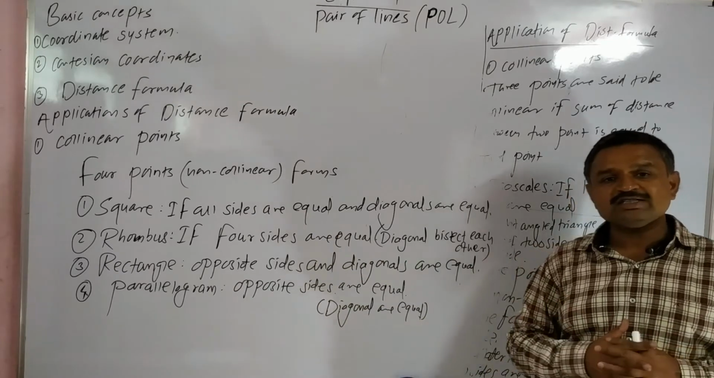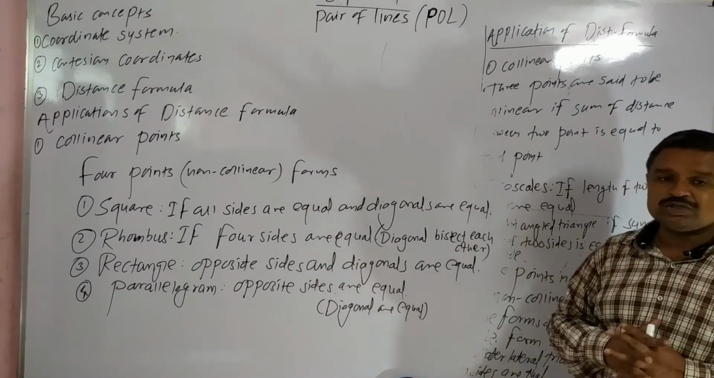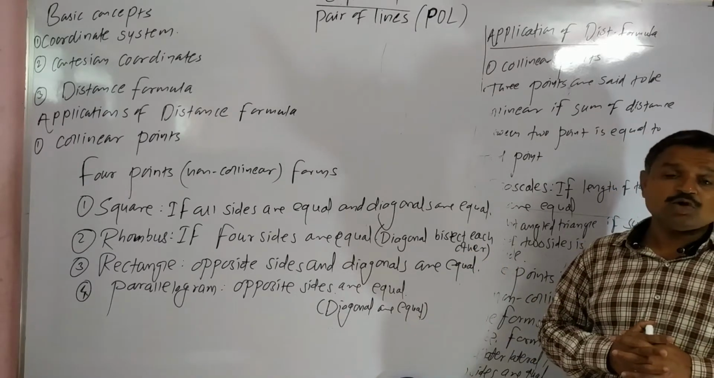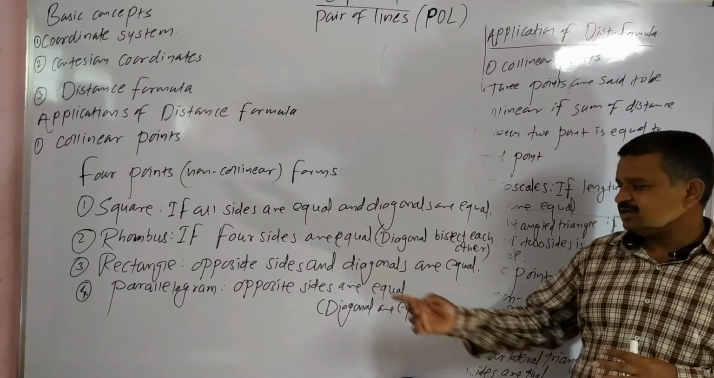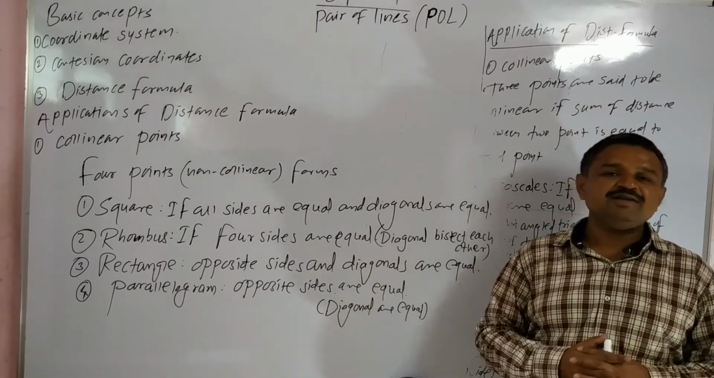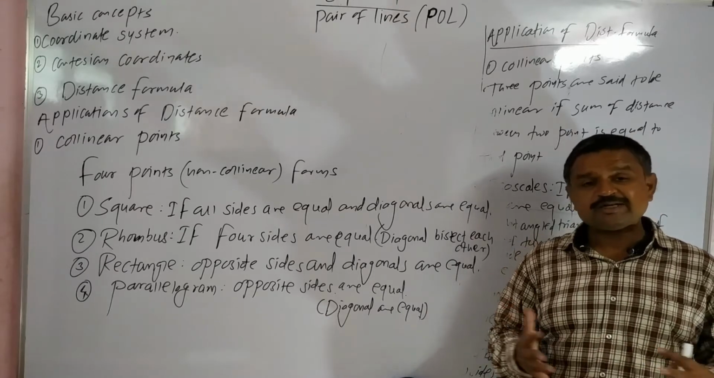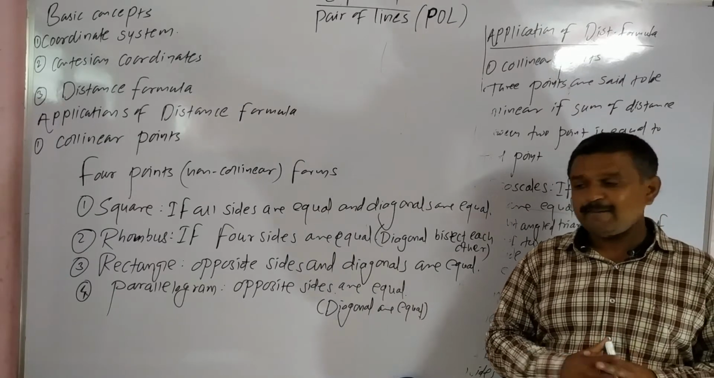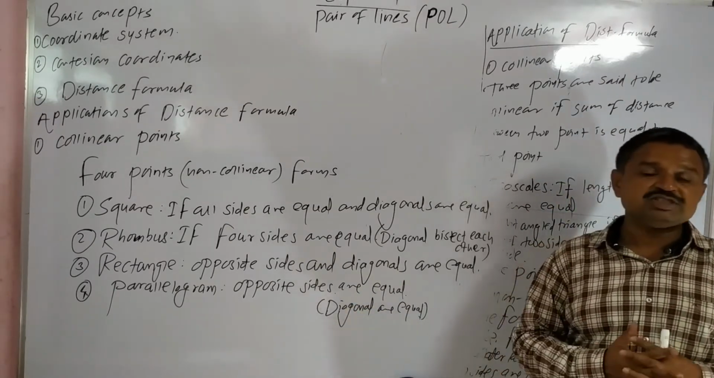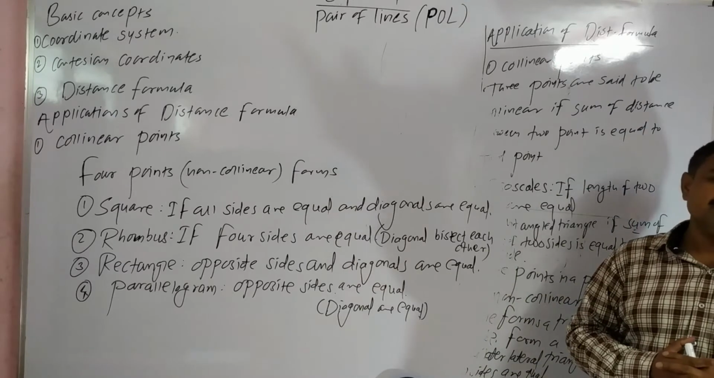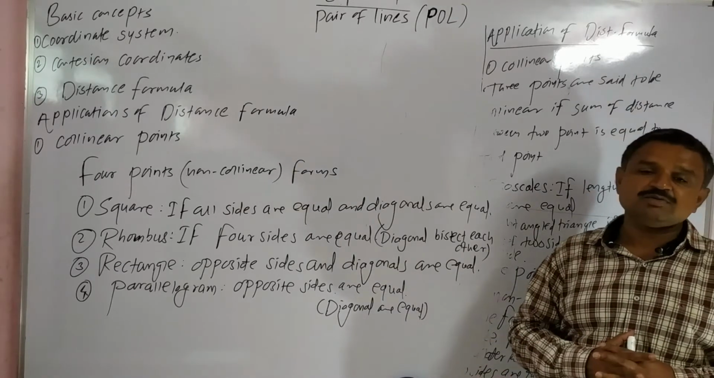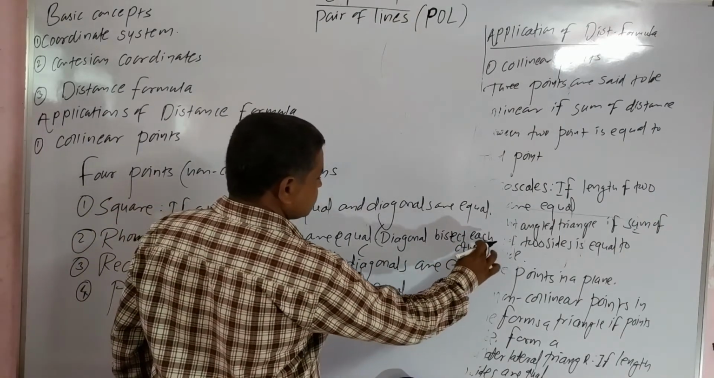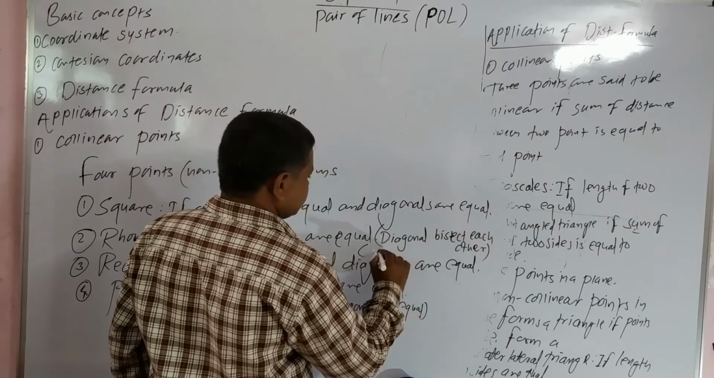Rhombus: if four sides are equal and diagonals bisect each other, then we say that the four non-collinear points form a rhombus. Rectangle: opposite sides are equal, diagonals are equal, diagonals bisect each other, then we say that the four non-collinear points form a rectangle. Parallelogram: opposite sides are equal, diagonals are equal, then we say that the four points form a parallelogram. Diagonals bisect each other at right angle.